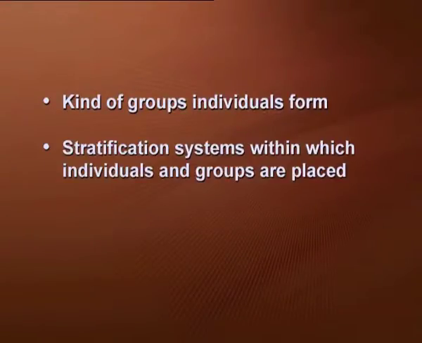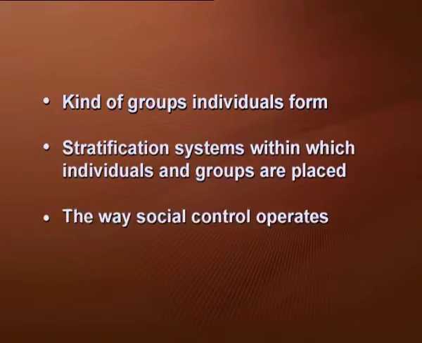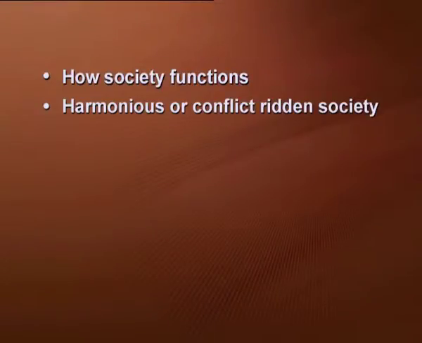In this chapter, we'll be discussing more on the kind of groups individuals form, the stratification system within which individuals and groups are placed, and the way social control operates. In other words, we'll be studying how society functions. Is it a harmonious or conflict-ridden society? We have to find out whether the society is harmonious or whether it is conflict-ridden.